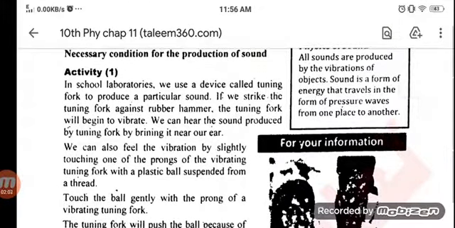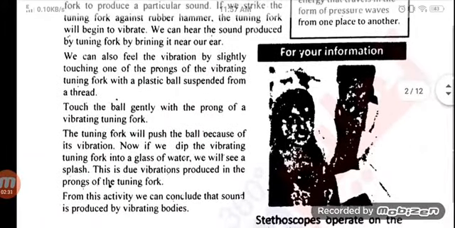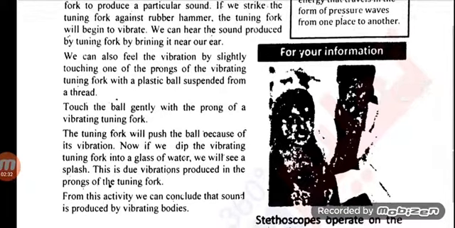Necessary condition for the production of sound: activities in school laboratories. We use a device called a tuning fork to produce a particular sound. If you strike the tuning fork against a rubber hammer, the tuning fork will begin to vibrate. We can hear the sound produced by the tuning fork by bringing it near our ear.